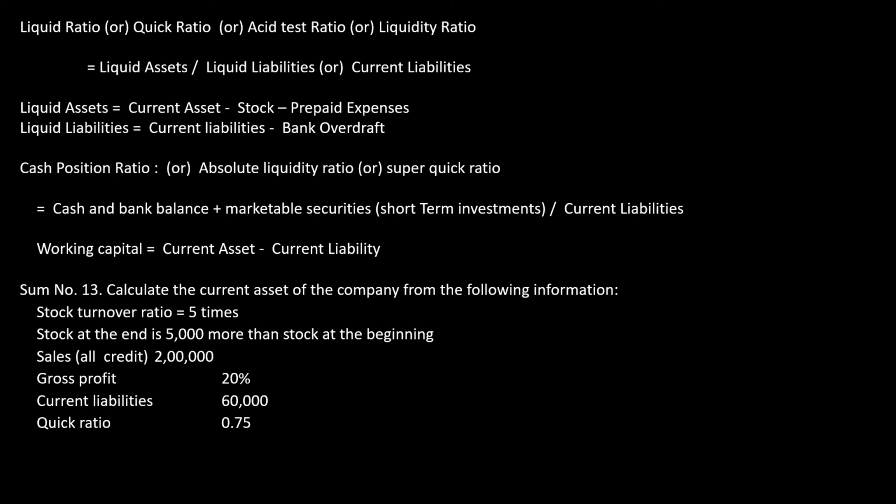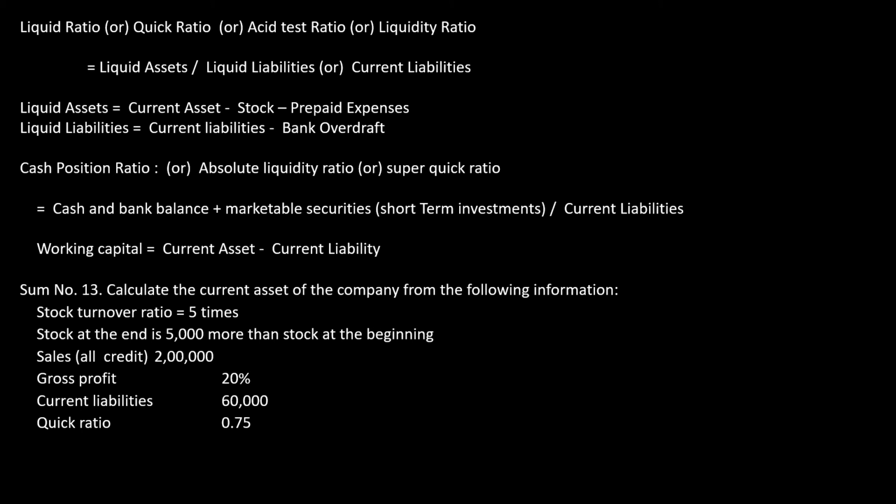The formula for that will be liquid asset by liquid liability. The formula for liquid asset is given here: current asset minus stock minus prepaid expenses. Then for the denominator, you can use liquid liability or current liability; you can use both separately. If you use liquid liability, we get a different answer, and if you use current liability, we'll get a different answer. The formula for liquid liability will be current liability minus bank overdraft.